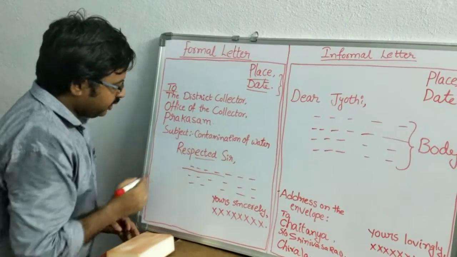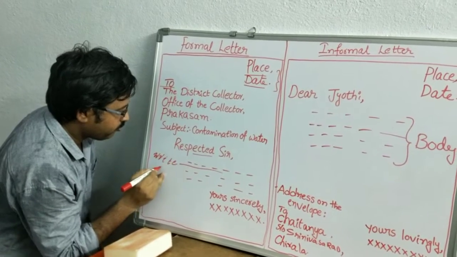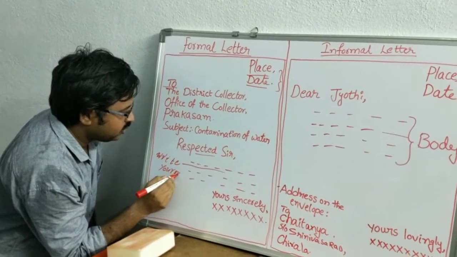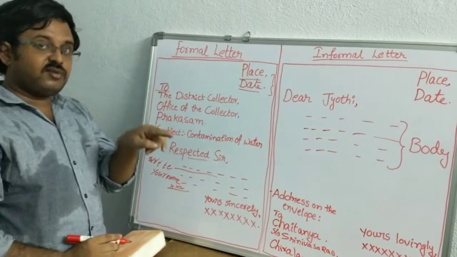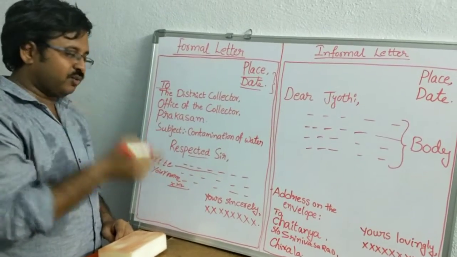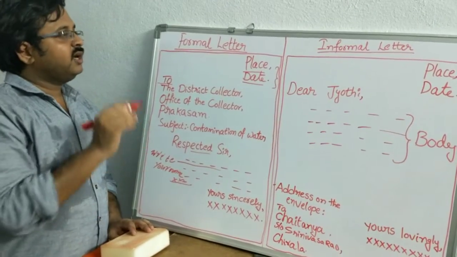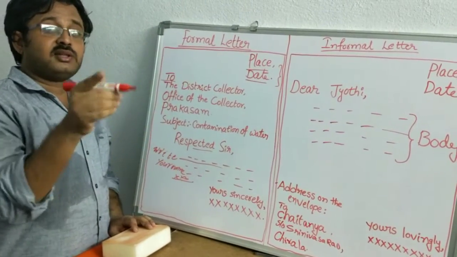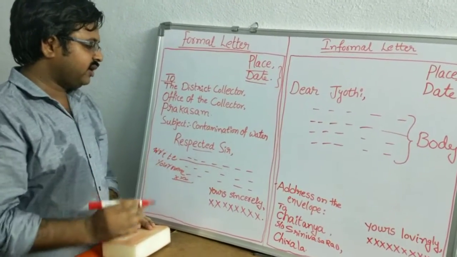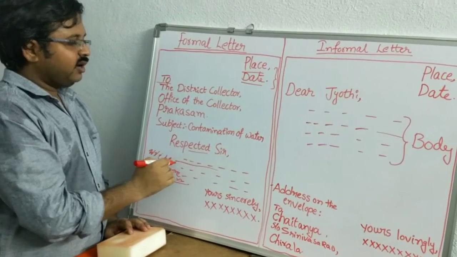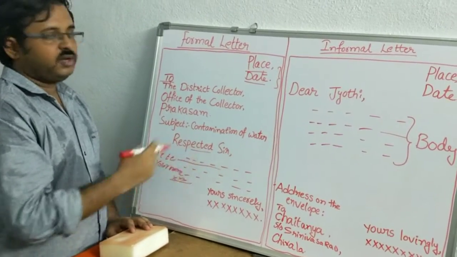Here, in the first line, you have to introduce yourself and write your name. Instead of a name, you can use blanks or leave the space. For example, if they give a name in the question, like Chaitanya, you can write about the name Chaitanya. But if they don't specify any name, don't write your name, just leave a blank. First one: respected sir, myself Chaitanya, resident of Vedapalam. Then you can follow with the body of the content.